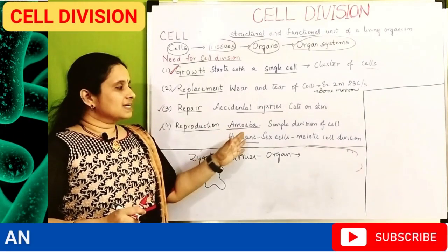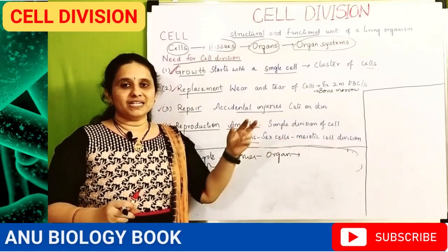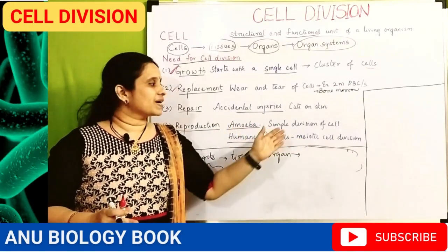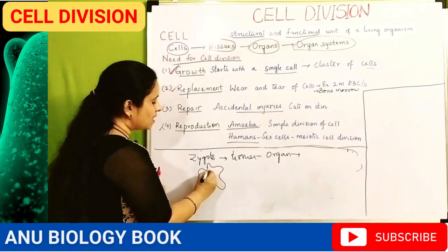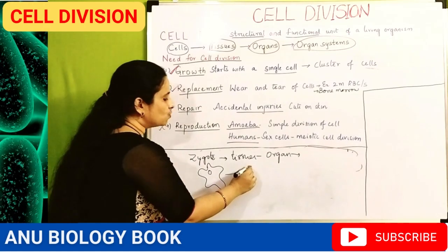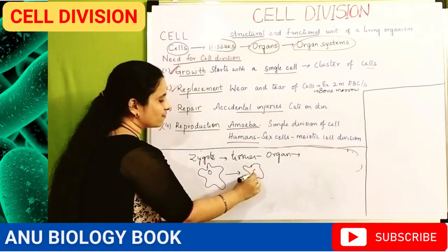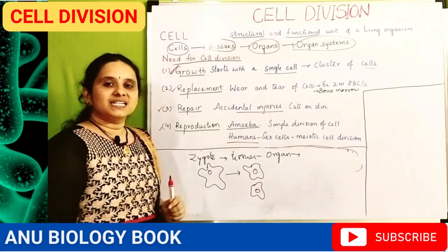The amoeba develops into 2 new daughter cells by simple division of the cell, through binary fission.